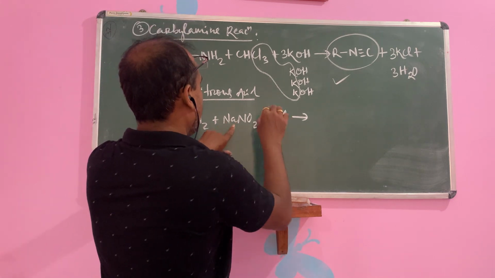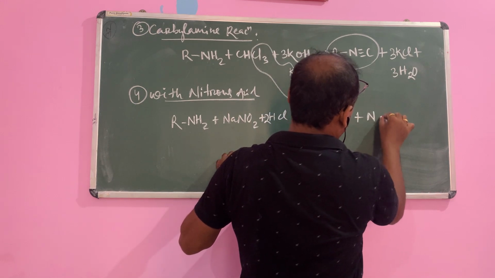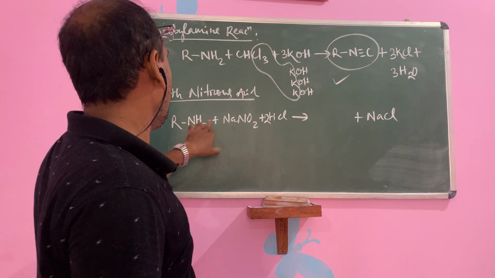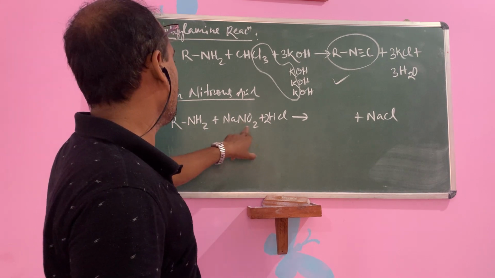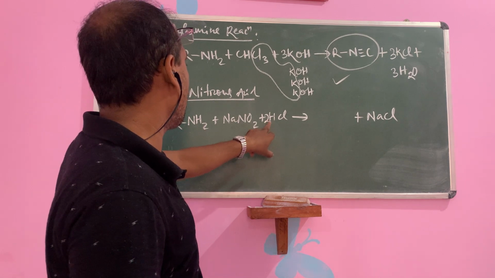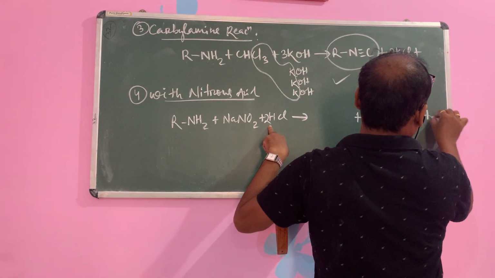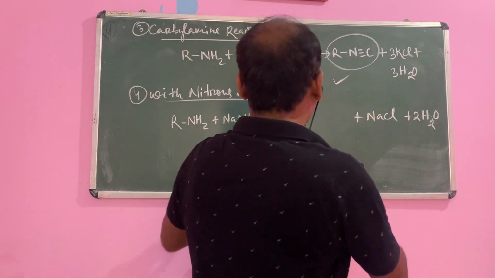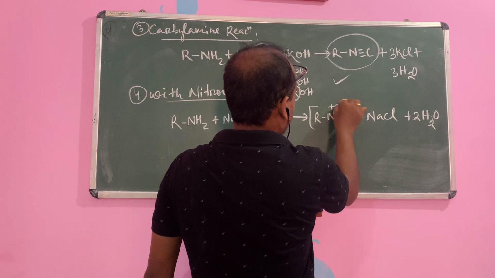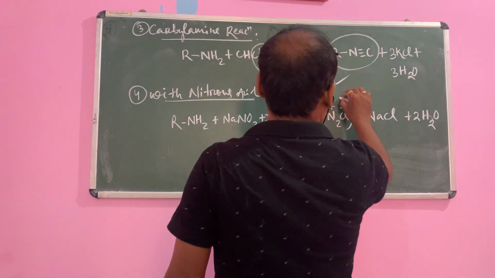You put 2HCl, and the byproduct is NaCl. Then RN2Cl, and the hydrogens and oxygen give 2H2O. RN2Cl is a salt, like benzene diazonium chloride, BDC. This one is just in the aliphatic case.